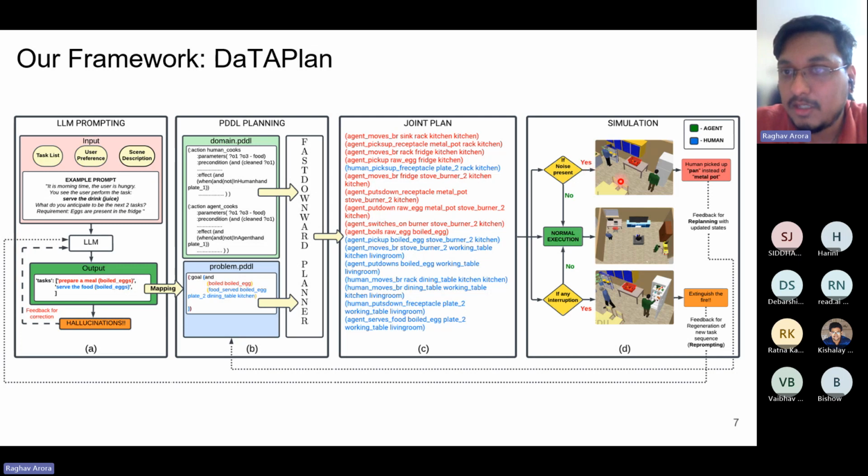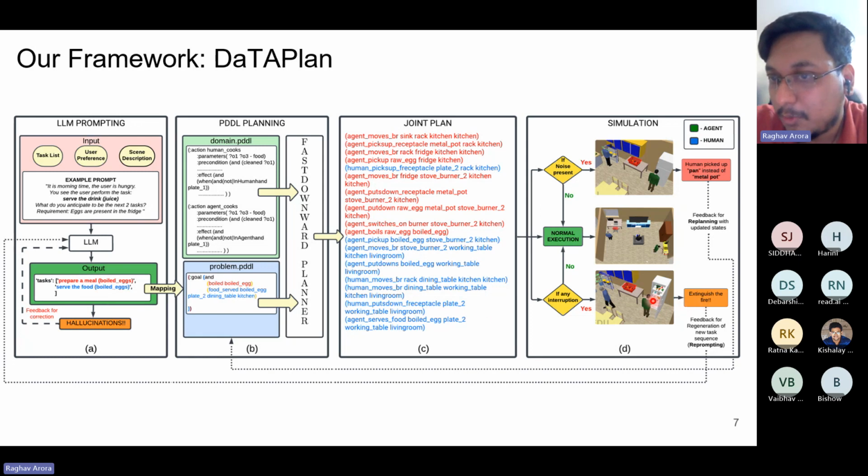And in case there is any deviation on the side of the human from the expected plan, then the feedback for replanning happens, and this goes back. So there is feedback in two settings. One setting is where the human preferences themselves change. So for instance, if the LLM anticipated a sequence of tasks that need to be executed, but the human's preferences have changed and there is an urgent need for changing these plans. In such a case, for instance, we give an example that if there is a fire in the kitchen, then the sequence of task execution needs to be changed.